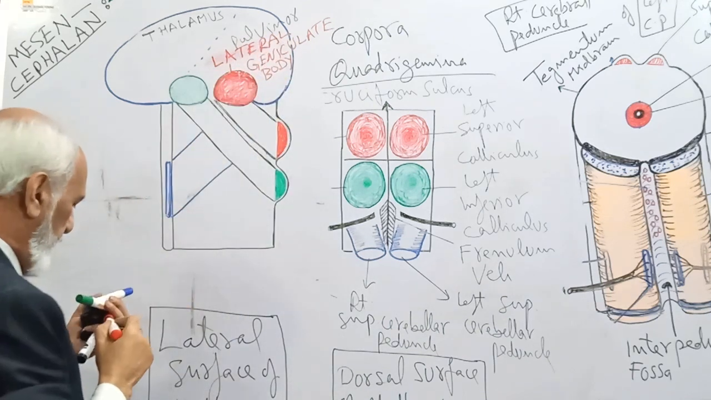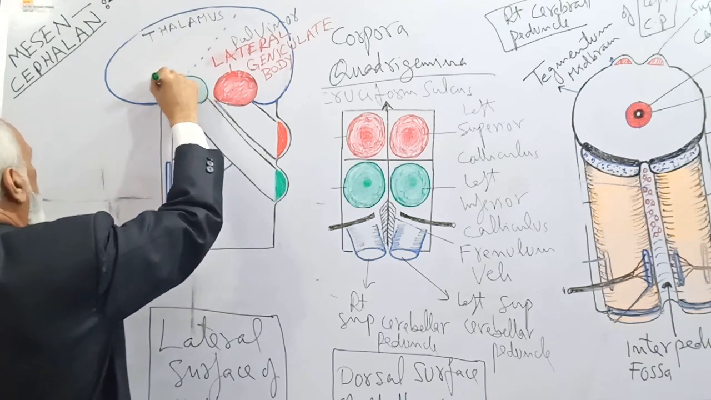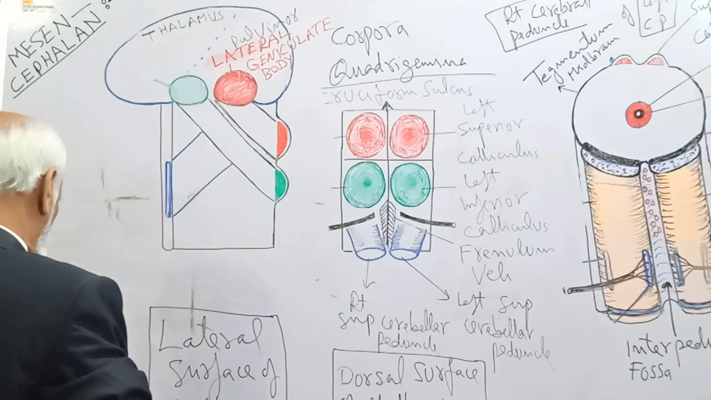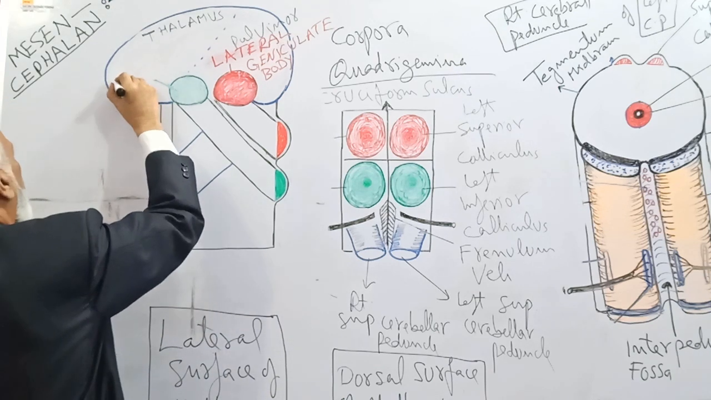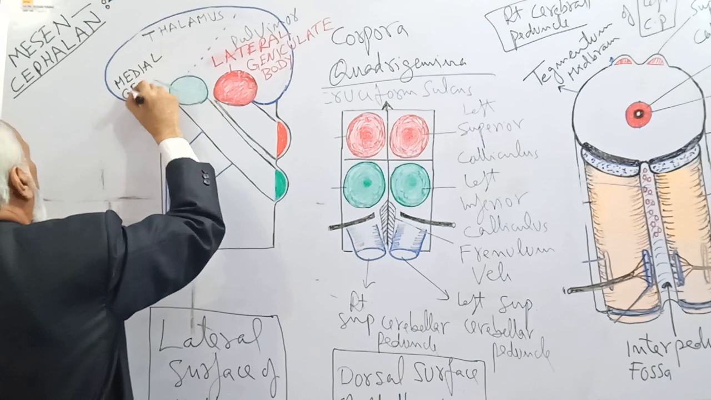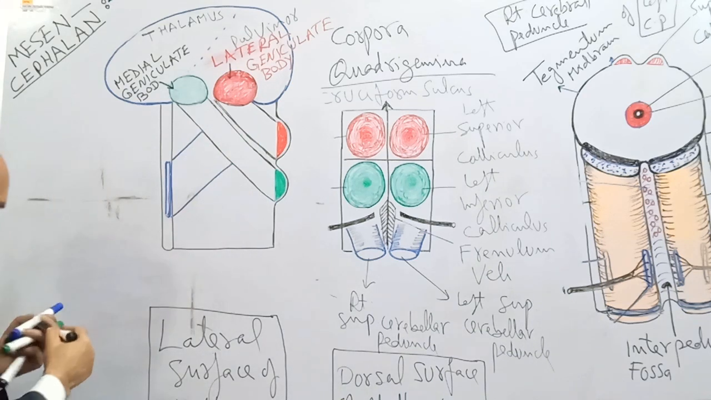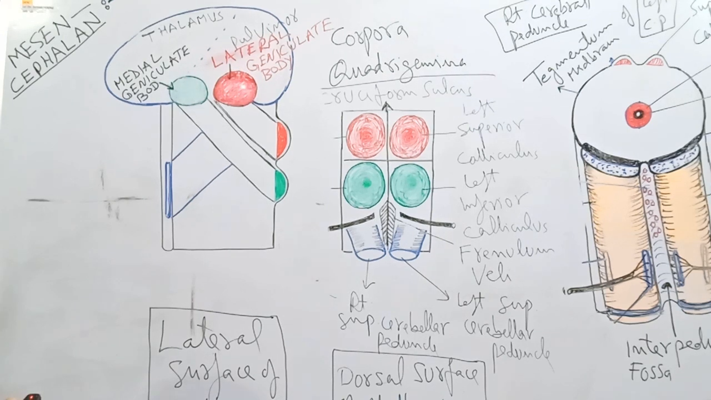The red one is the lateral geniculate body, and medial to it is the green one. This is the medial geniculate body. Both these bodies, which are located on the inferior surface of the pulvinar of the thalamus, are known as the metathalamus. Medial geniculate body and lateral geniculate body: metathalamus.